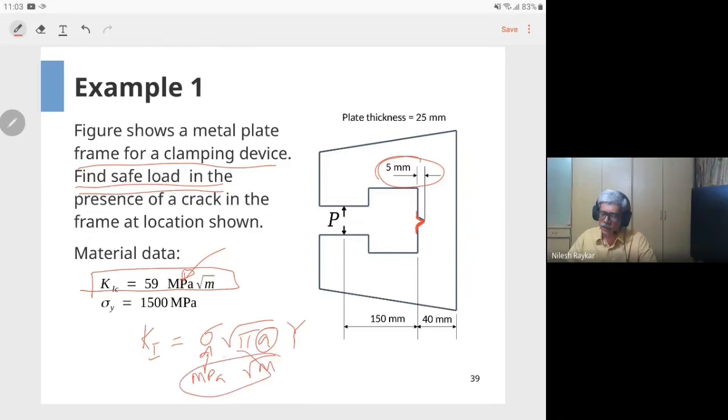That is how the unit of the stress intensity factor comes in. The geometric shape factor is dimensionless, so it does not have any unit. So the units of the stress intensity factor and the fracture toughness are the same, and they are to be carefully observed in the calculations.